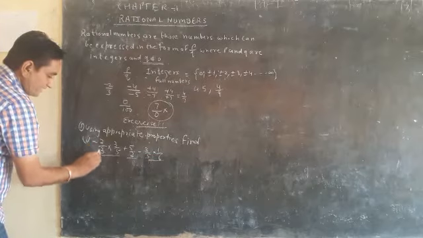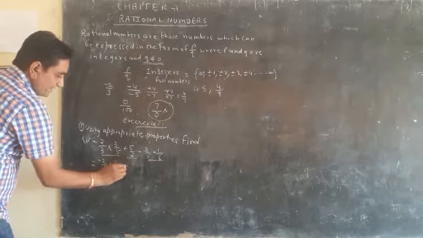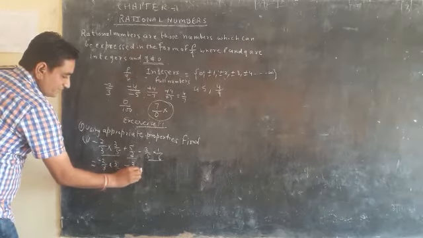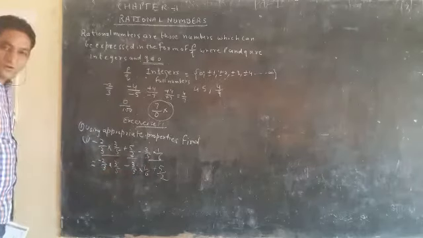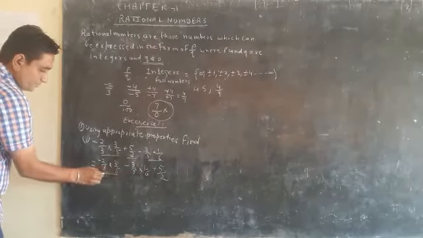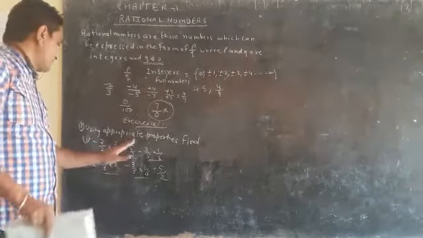So first I write the term minus 2 upon 3 into 3 upon 5. Then I write minus 3 upon 5 into 1 upon 6. Then I write plus 5 upon 2. Okay. So observe the first two terms. Actually I have interchanged these terms.